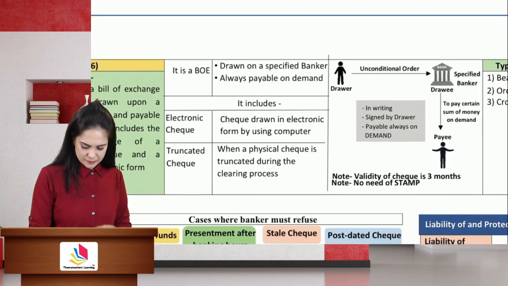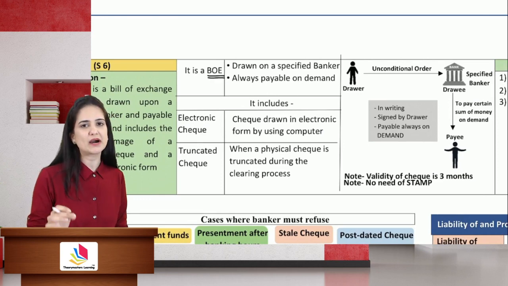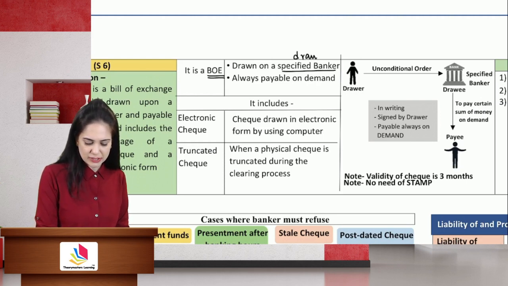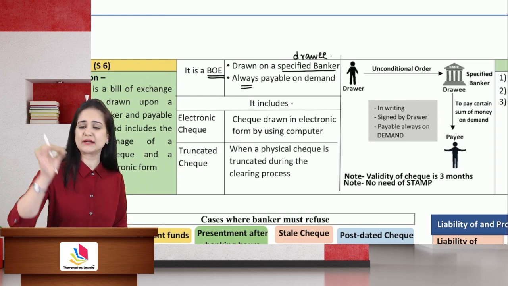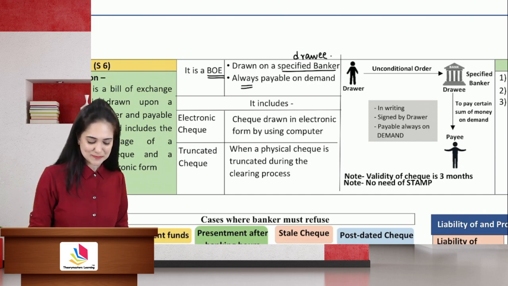Now, check is a bill of exchange. It means all the essential elements of a bill are present in the check. It is drawn on a specified banker. Banker is your drawee. It is always payable on demand. You can go to the bank, demand money, you will get money. They will never refuse. They will not even ask for grace days.